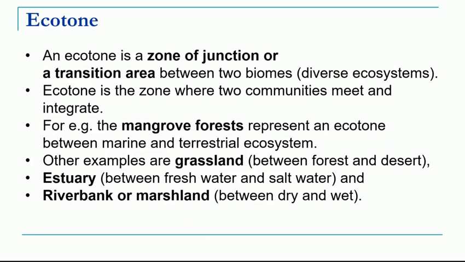Okay, now we come to the last concept of today's lecture, that is ecotone and edge effect. So let's first understand what is meant by ecotone. Now this word ecotone means a zone of junction or transition area between two biomes. That means two different ecosystems. This ecosystem could be of any kind. We'll see different examples in the next few slides. So we can define ecotone as a zone between two communities where they meet and integrate. I will show you this with some examples.